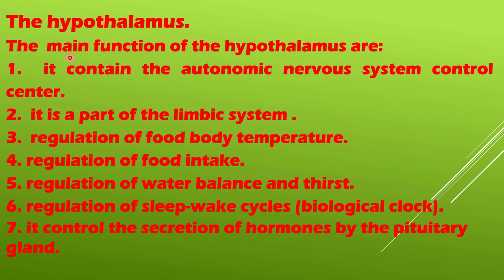The hypothalamus is located just below the thalamus, and it plays an important role in regulation of the autonomic nervous system, body temperature, food intake, water balance, sleep and wake cycle, and the biological clock. It also controls the secretion of hormones by controlling the pituitary gland. Also, it acts as a part of the limbic system.